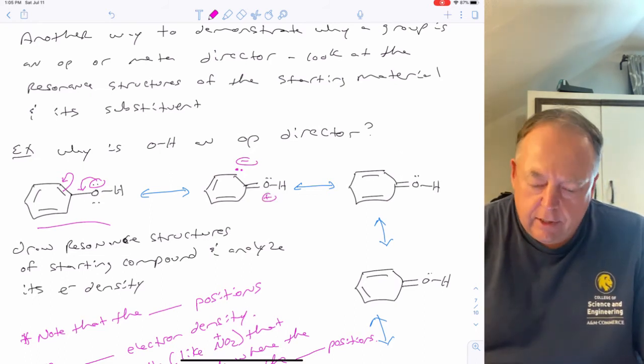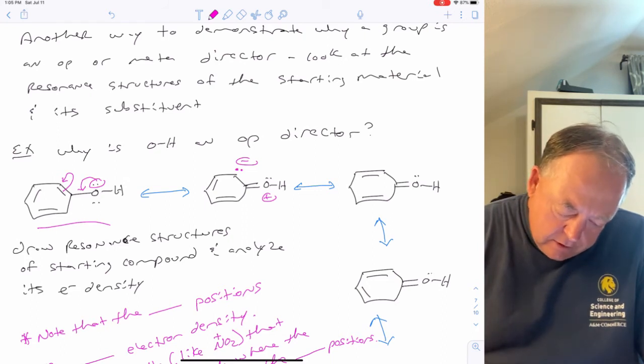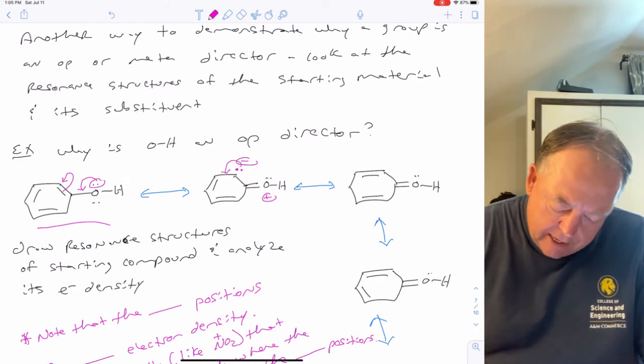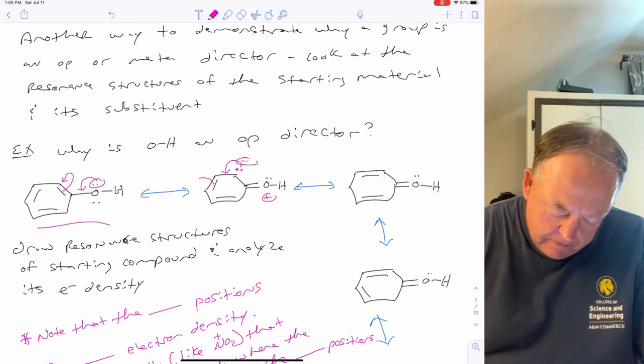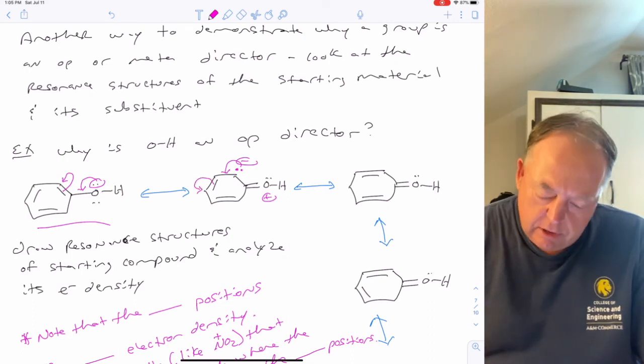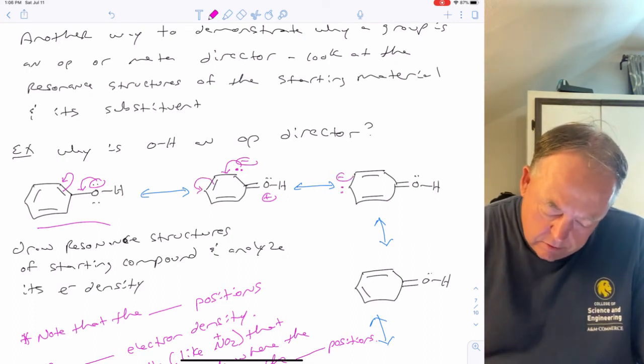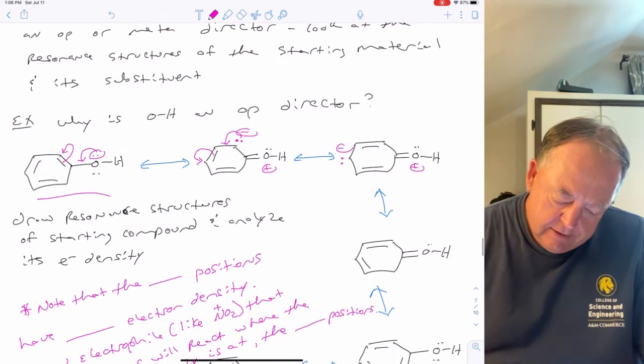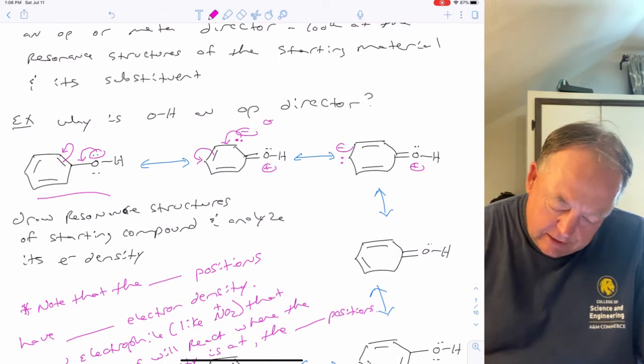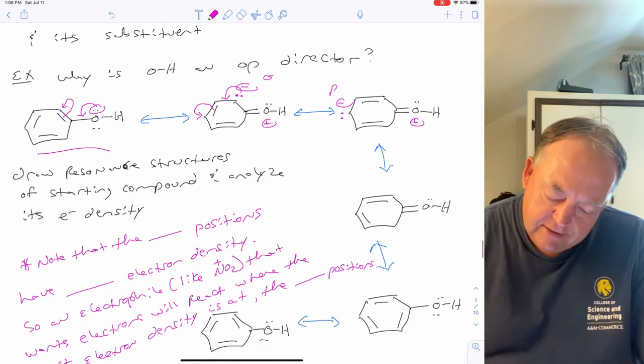And then let's draw other resonance structures. Let's keep moving that around. Take this lone pair, move it down to the next bond to make a double bond there, and move the pi electrons up to make a lone pair here. So that's the para position that has increased electron density.